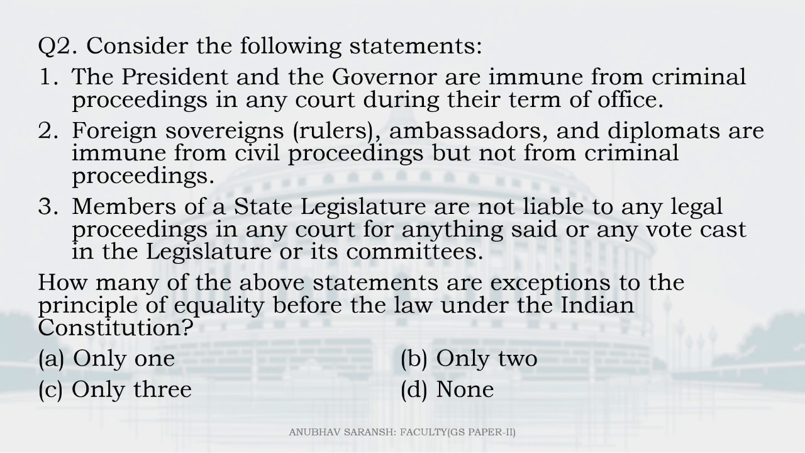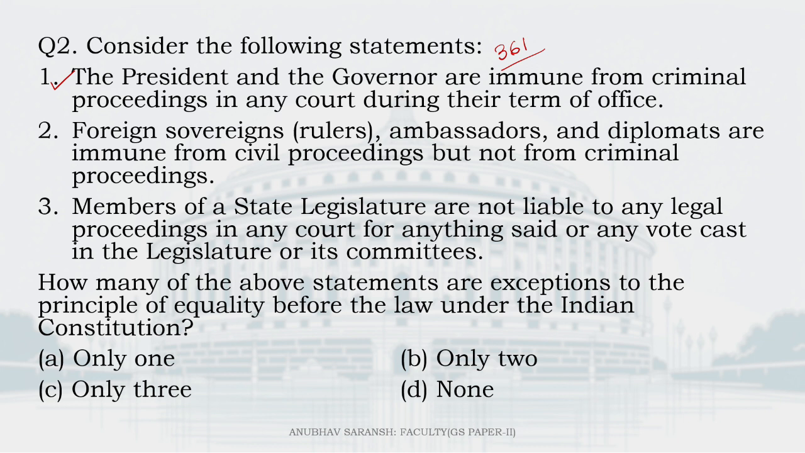Next question. Consider the following statements. Number 1. The President and the Governor are immune from criminal proceedings in any court during their term of office. Yes or no? This is correct. Why? This is Article 361. Right? Number 2. Foreign sovereigns, ambassadors, and diplomats are immune from civil proceedings but not from criminal proceedings.